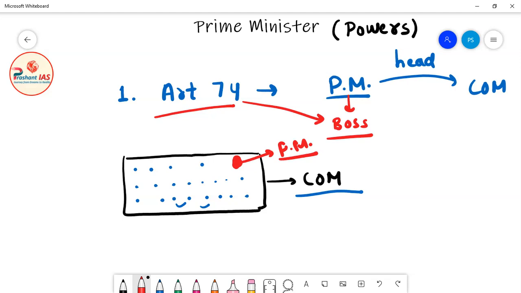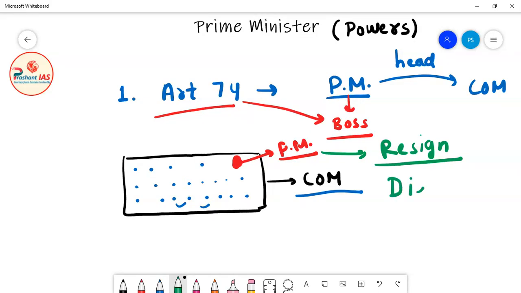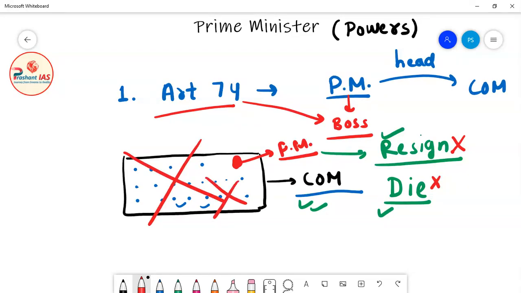Now friends, I will ask you one question: what will happen if the Prime Minister of India resigns from his post? And the second question is, what will happen if the Prime Minister of India dies? The first is regarding his resignation and the second regarding his death. What will happen to the entire COM? If the Prime Minister resigns or dies, then the entire COM will go out of office. It means the COM cannot survive without the Prime Minister.